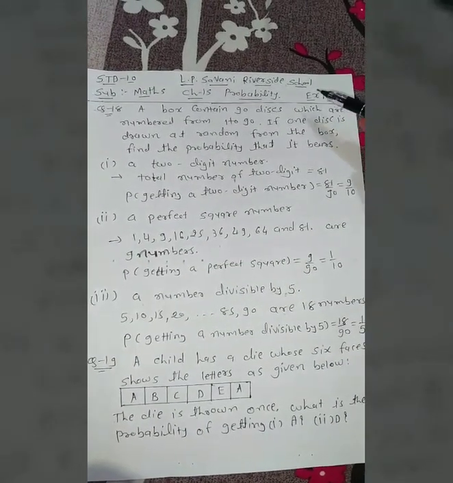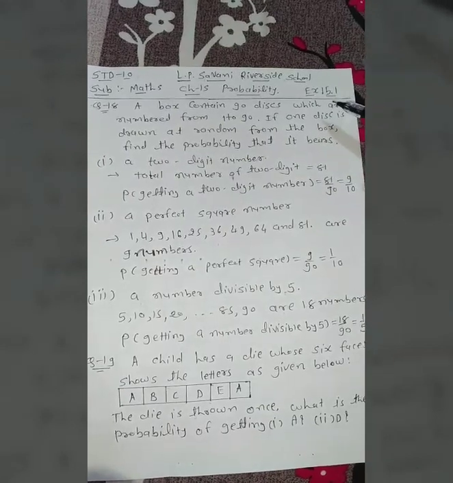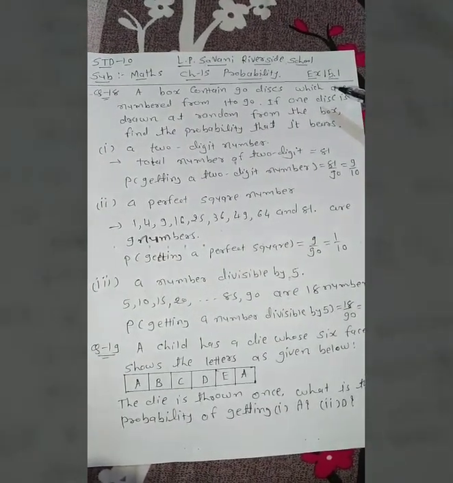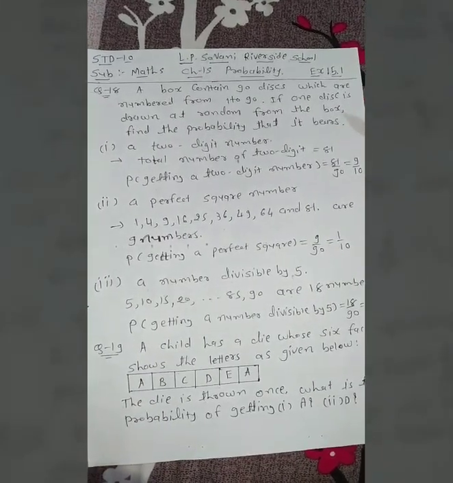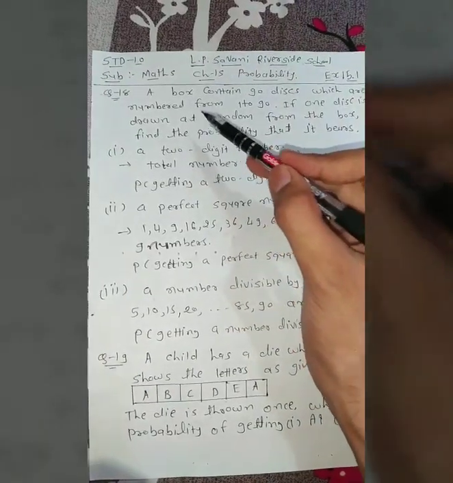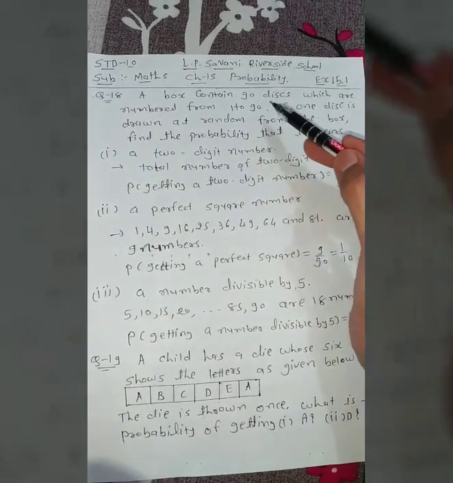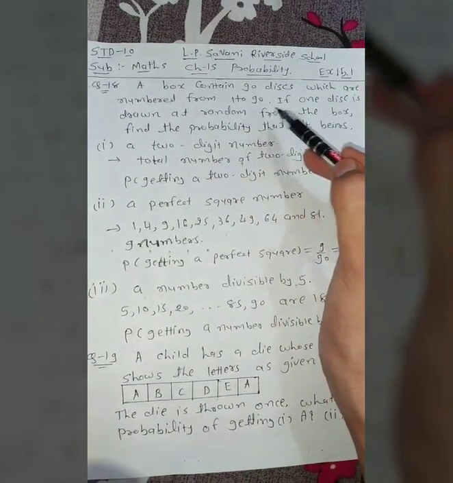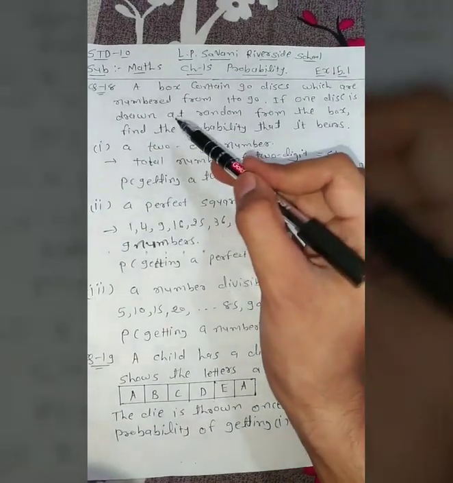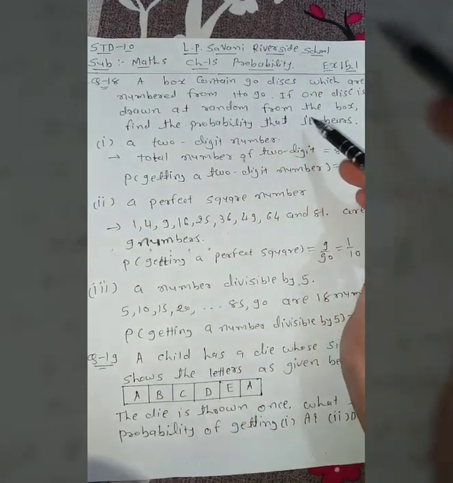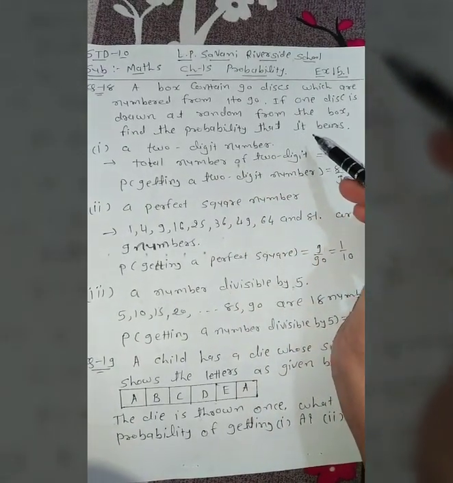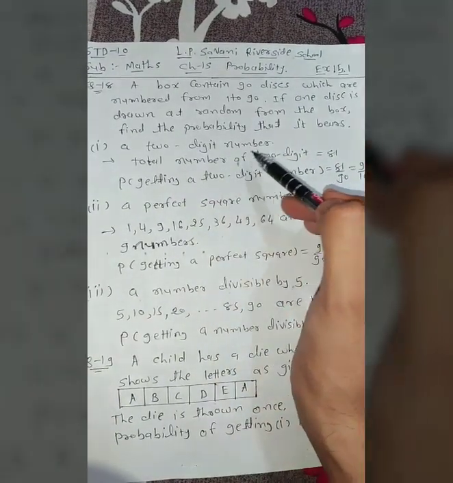We start with exercise 15.1. In the previous lecture we studied up to question number 17. In question number 18, first of all, a box contains 90 discs which are numbered from 1 to 90. If one disc is drawn at random from the box, find the probability that it bears a two-digit number.